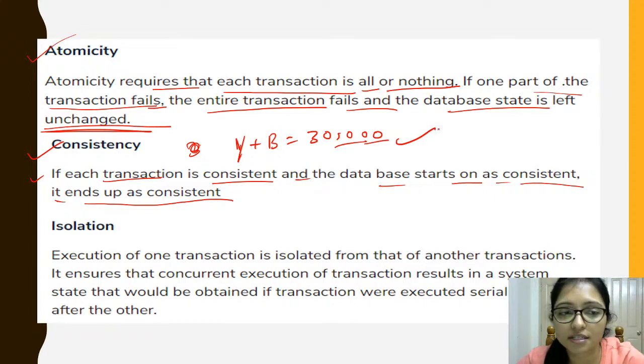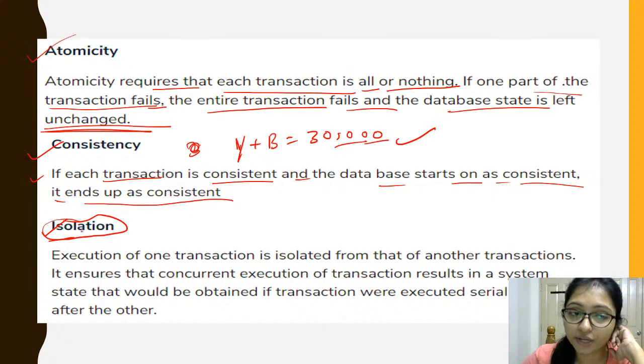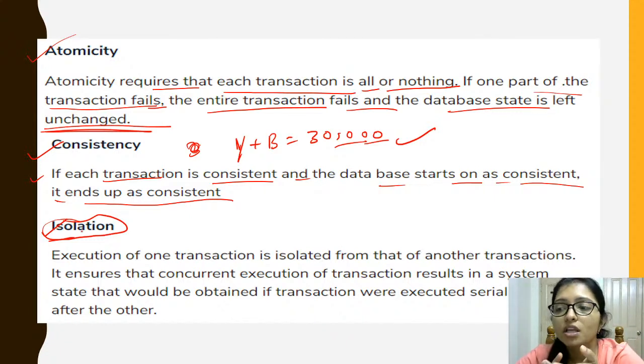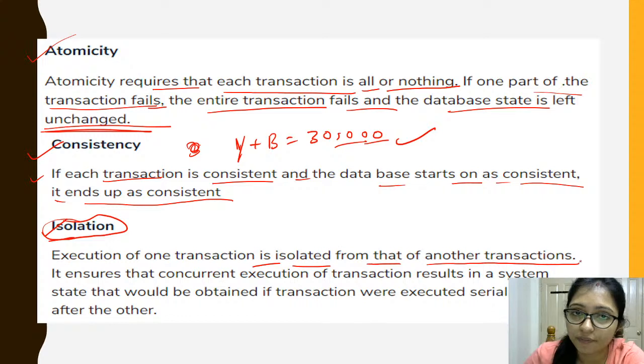That is the consistency. Now come to the point of isolation. Sometimes the students are getting confused, all are getting confused in this point, what is isolation. So please be careful about this point. What is isolation? That is execution of a transaction is isolated from another transaction, right?